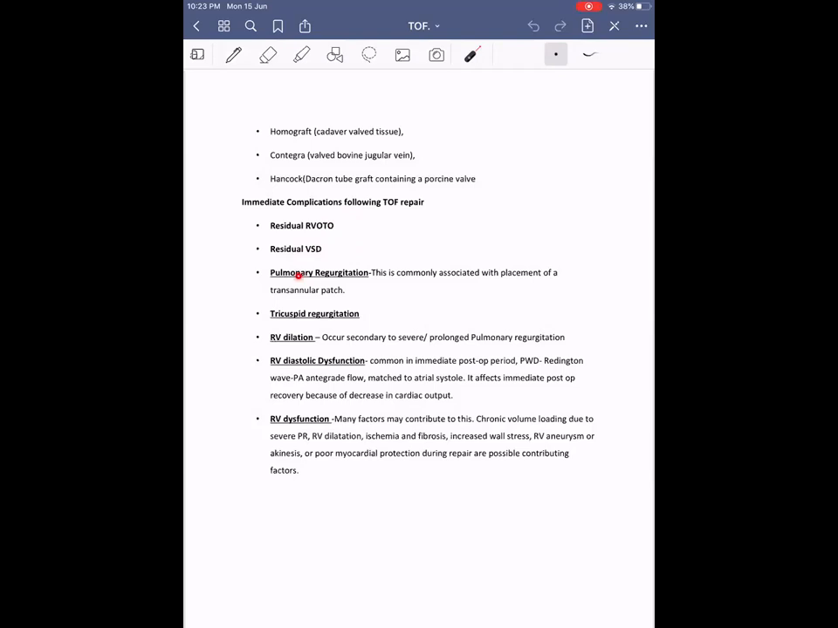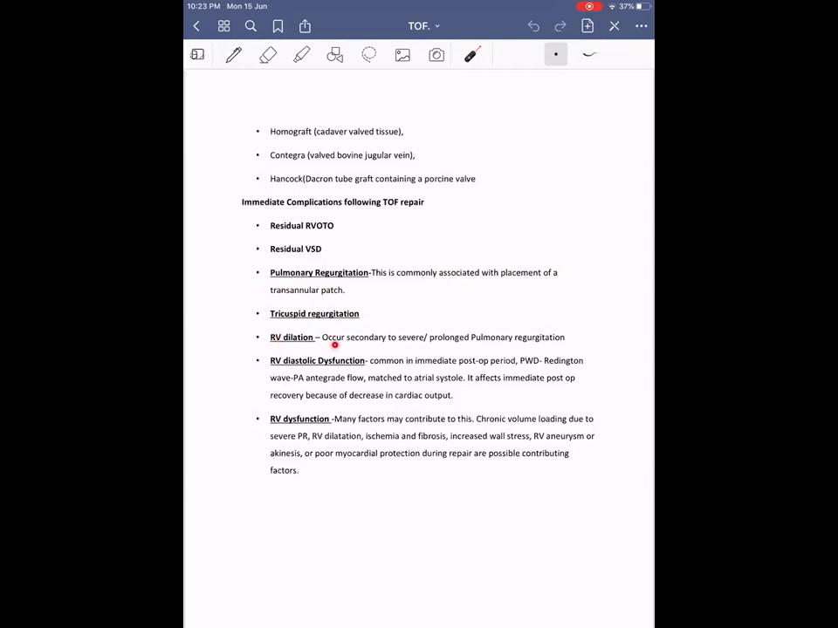Then pulmonary regurgitation, which is very common if a transannular patch is used. However, in the immediate perioperative period, it won't cause many complications, but it is going to cause late onset RV dysfunction and needs to be addressed later. Then tricuspid regurgitation can happen because during the surgery, if a transatrial approach is used, there will be damage to the subvalvular apparatus and also the septal leaflet of the tricuspid valve, and hence they can develop tricuspid regurgitation.